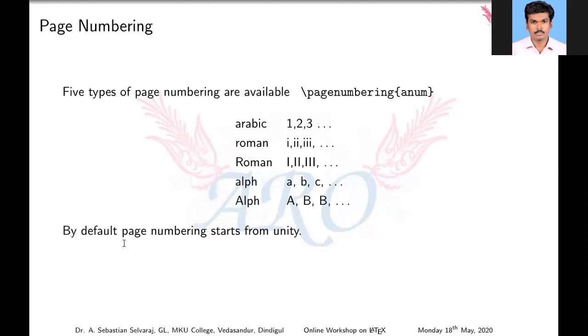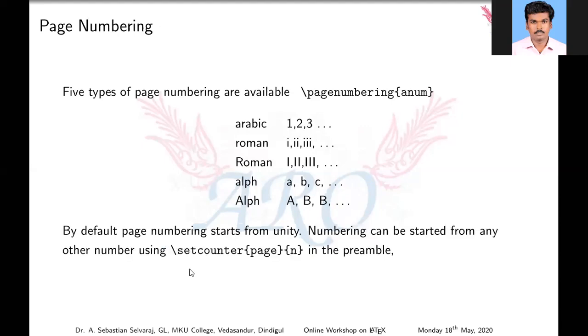By default, it starts from 1, 2, 3. Suppose you want to renew that and start your page number from 10 or 11 onwards, that is also possible. For that, we enter the command \setcounter{page}{11}. Whatever number you want to start your page number with, put it here. If I want to start from 11, I put 11 here. That is the renew command for page numbering.